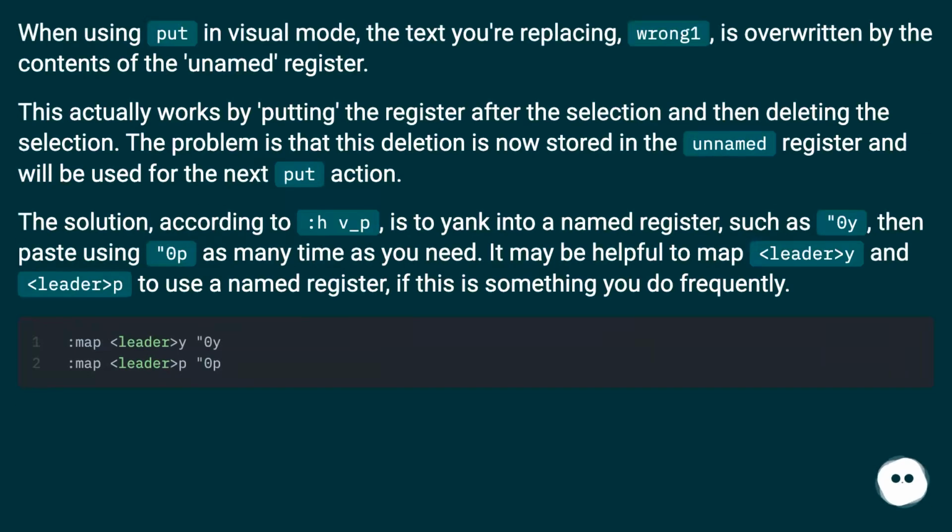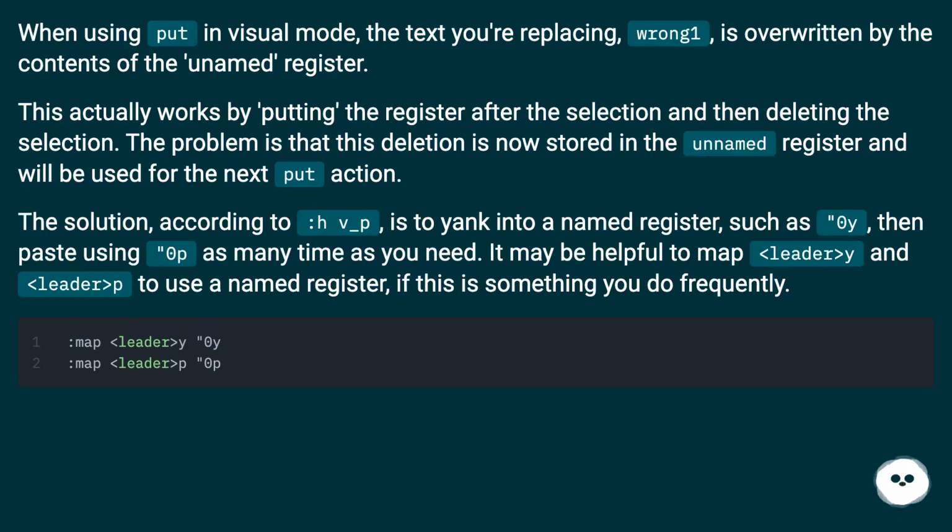When using put in visual mode, the text you're replacing, wrong 1, is overwritten by the contents of the unnamed register. This actually works by putting the register after the selection and then deleting the selection. The problem is that this deletion is now stored in the unnamed register and will be used for the next put action. The solution, according to :help v_P, is to yank into a named register, such as "0y, then paste using "0p as many times as you need.